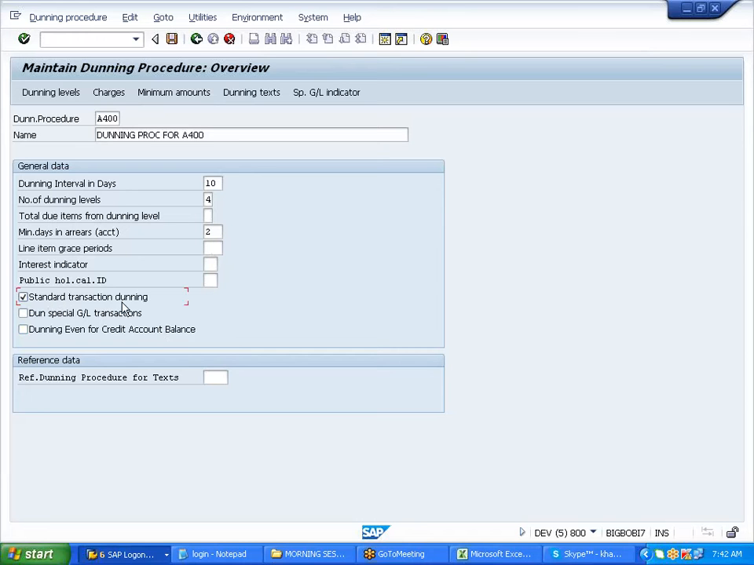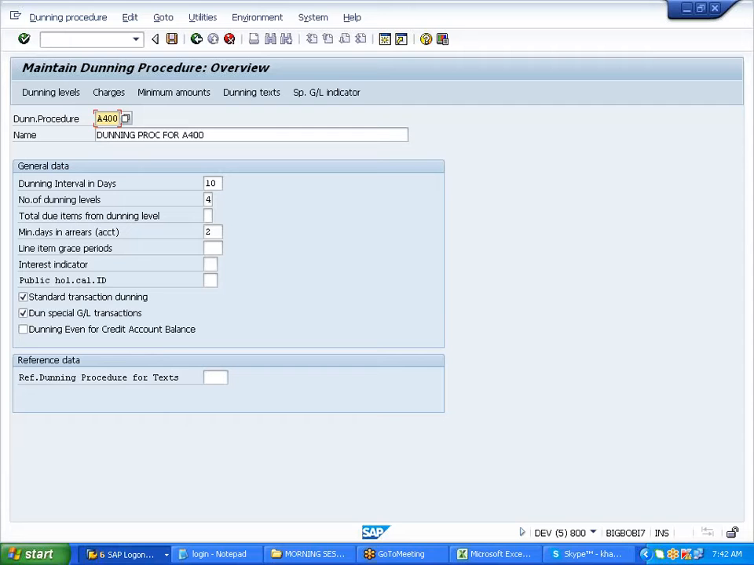I'm running a standard dunning transaction. This one for special GLs will come in case of a vendor. You run a reminder to the vendor in case of what? Over here for the customer you are running for the late payment, but what in case of a vendor? What could be the reason? Any idea? Goods have not been received. No, you make an advance payment but still the goods have not been sent across. There you will use this dunning for special GL transactions.